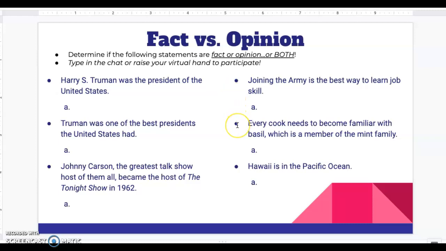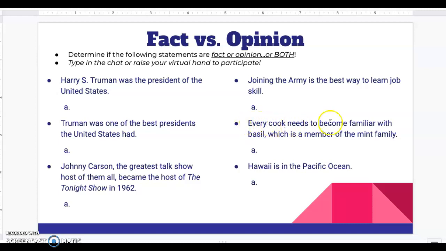The next one. Every cook needs to become familiar with basil, which is a member of the mint family. Think about which part of the sentence we could test and which part offers up a perspective. So if you said both, you're correct.